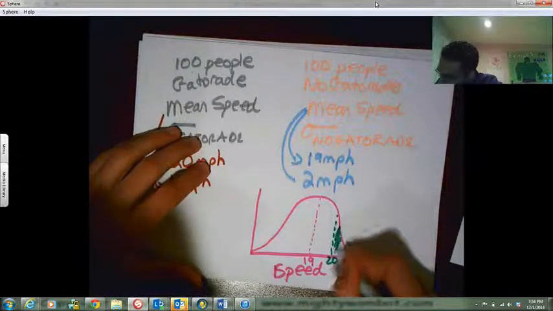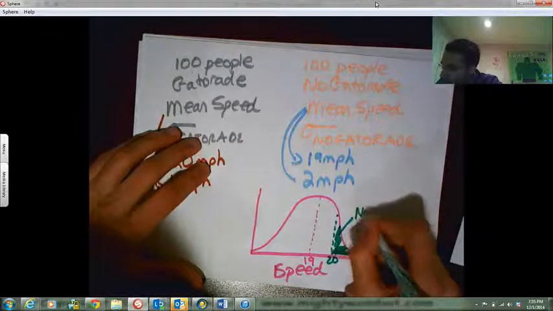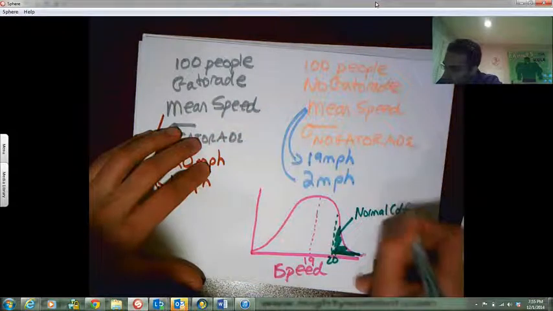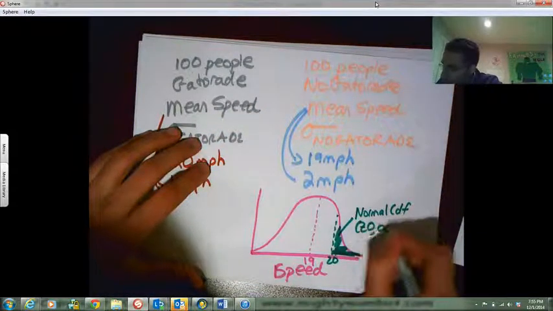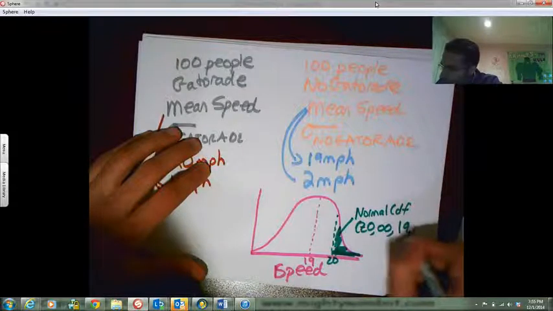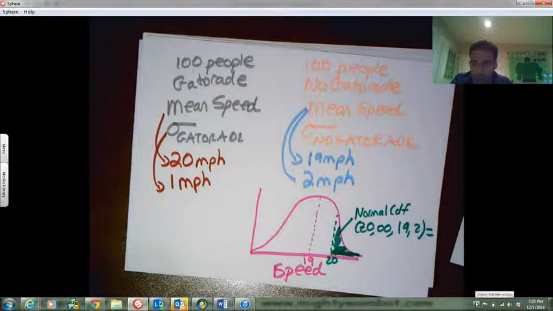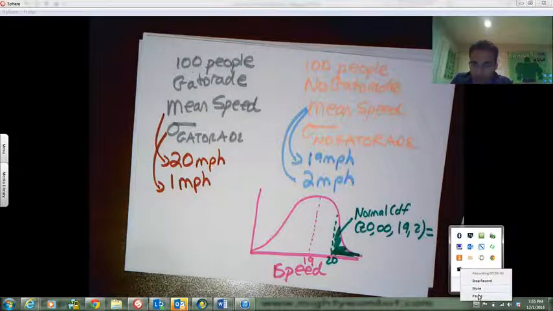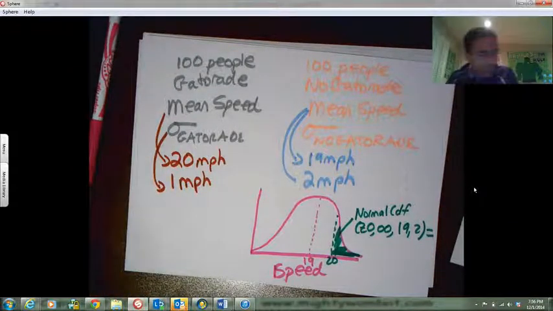I can find this probability using normal CDF, 20 to infinity, 19, 2. And I'll get some probability here. In fact, let me pause the video and see what I get. Give me 1 second. Alright, so doing this, I got that this equaled 0.31.